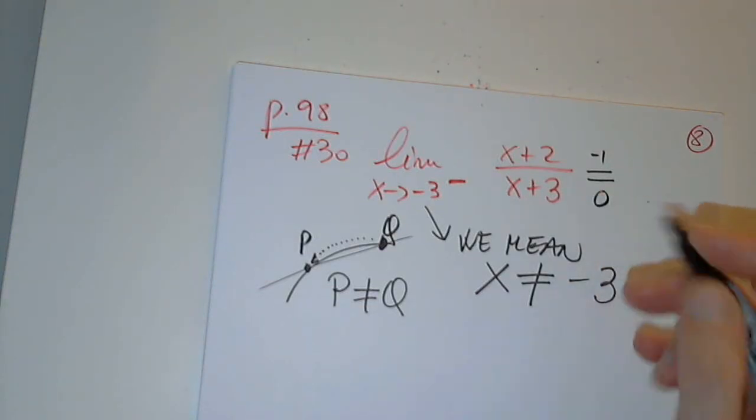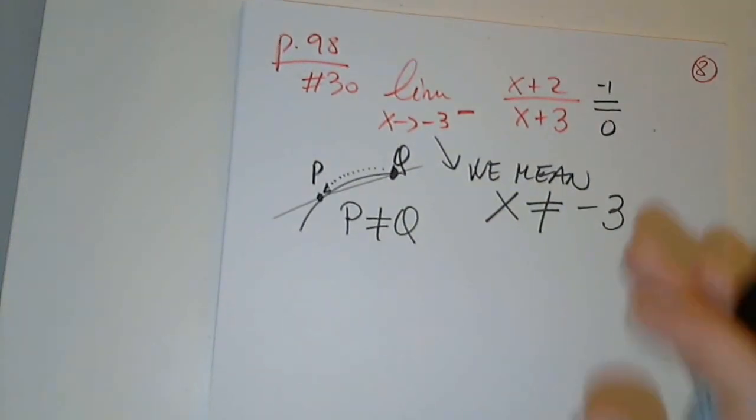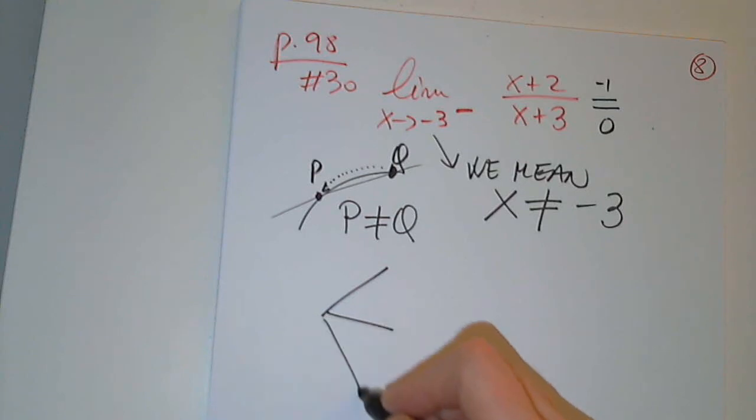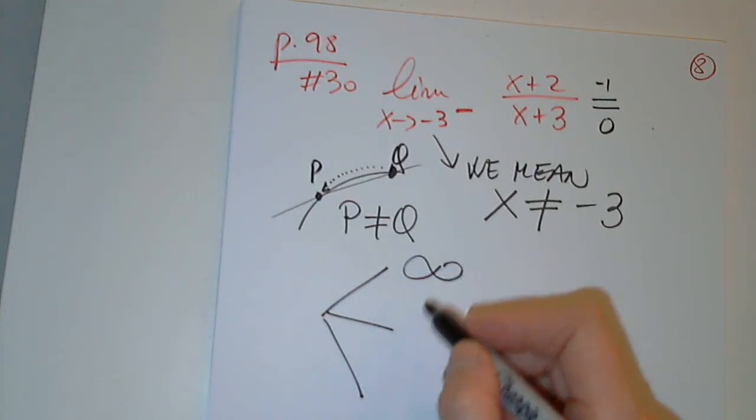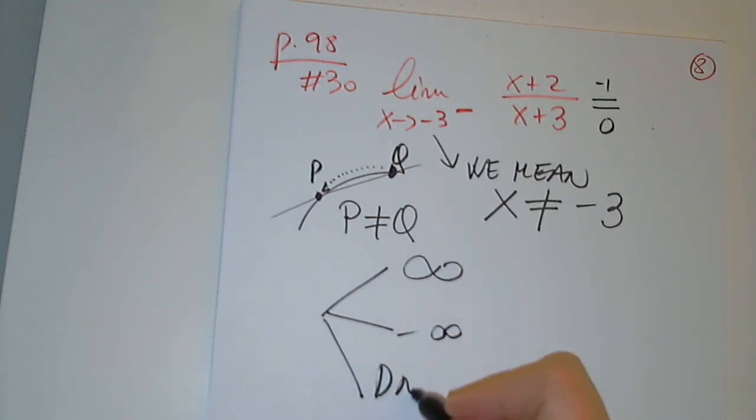Oops. I know this situation is no hope. It's either infinity or -infinity or DNE. Only one of these three. Okay. So this is a rational function. What will happen at -3?